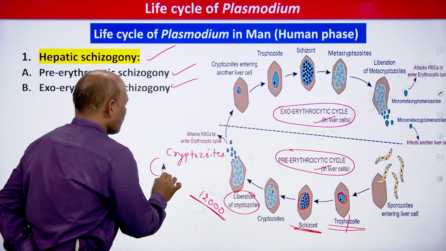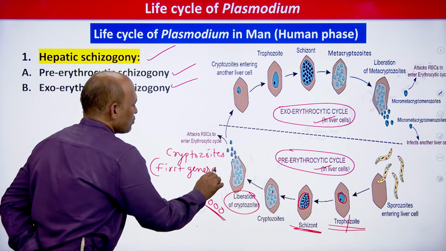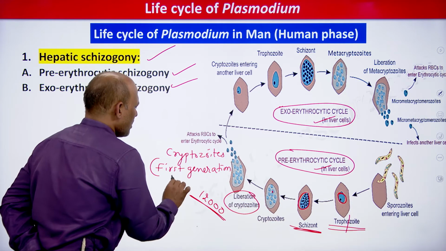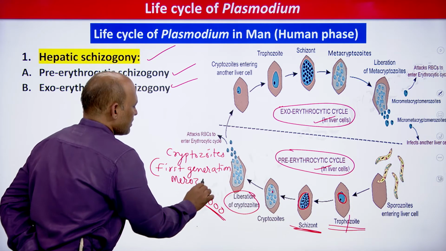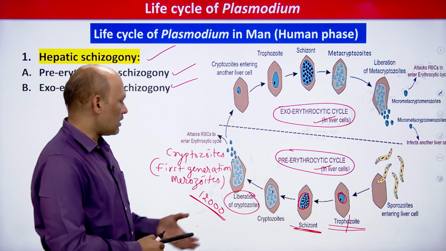So they are also called what? First generation merozoites, dear students. So you can call them first generation merozoites, right? It's very, very simple. First generation merozoites are cryptozoites. From one sporozoite, 12,000 are formed, right.